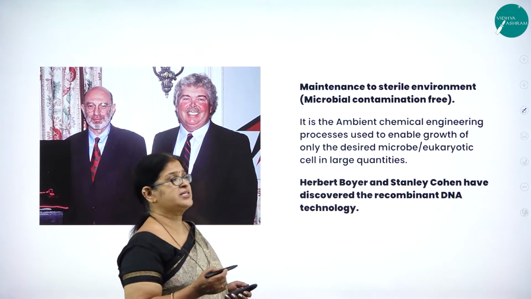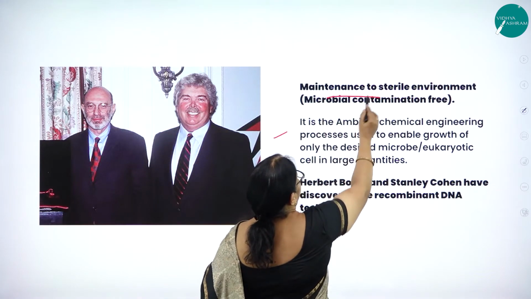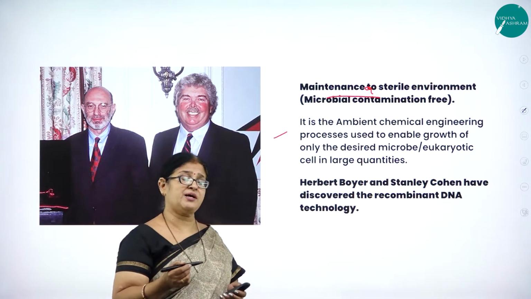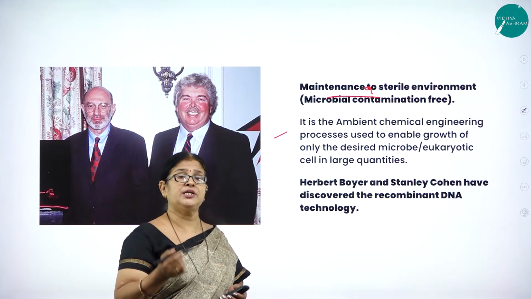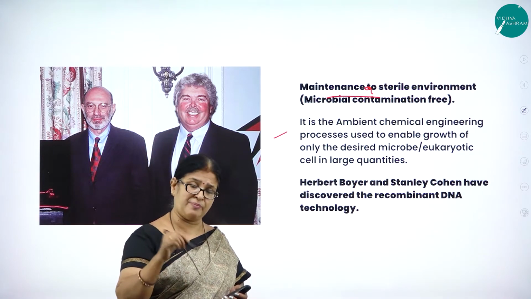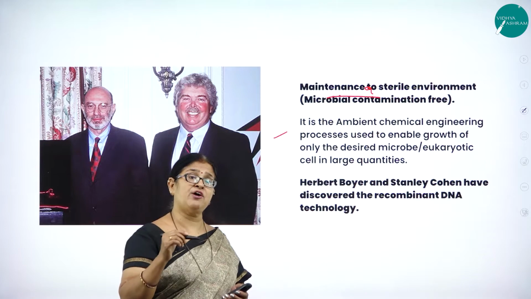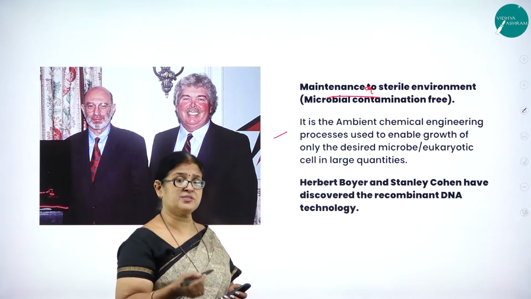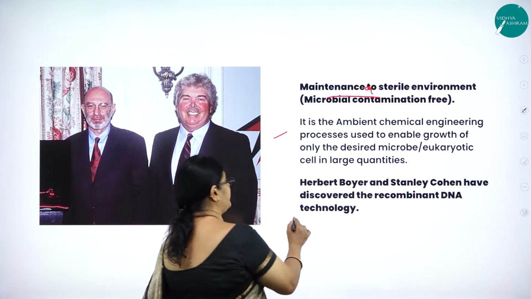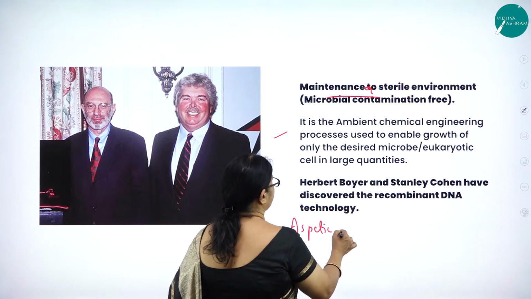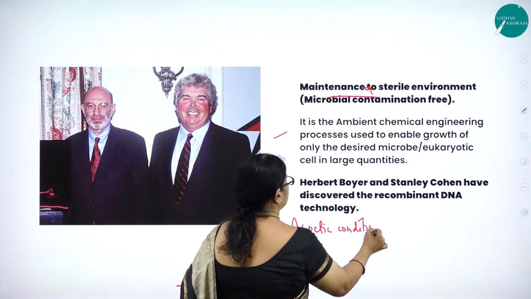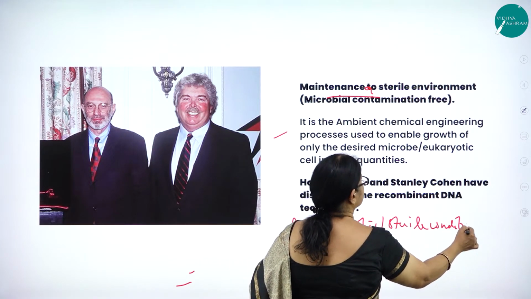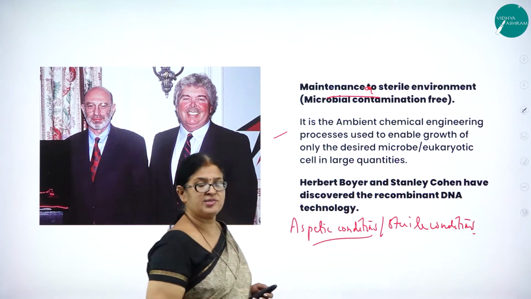Then the next, very important, is maintenance of sterile environment, free of microbial contamination. So we should see that. For example, when we go for tissue culture, the nutrient medium that is taken to grow the microorganisms should be free of contamination, and all the processes should be done in aseptic conditions. Aseptic conditions, or we use the word sterile conditions.